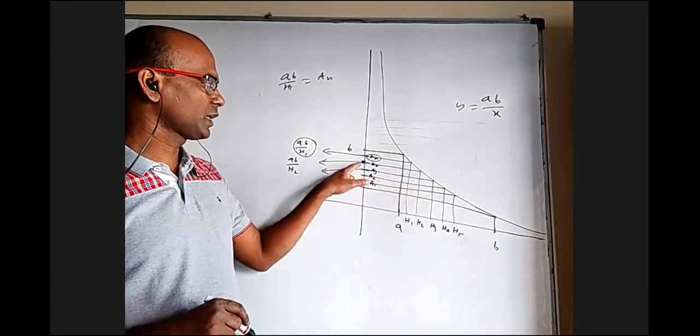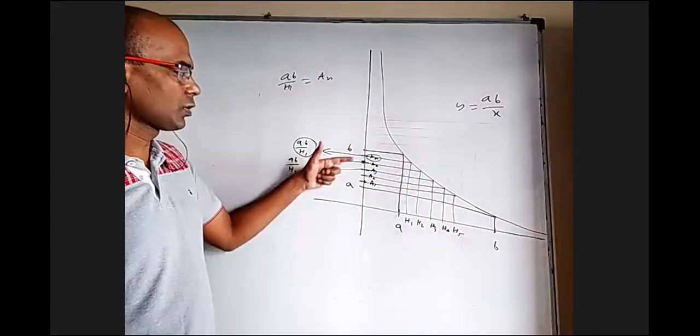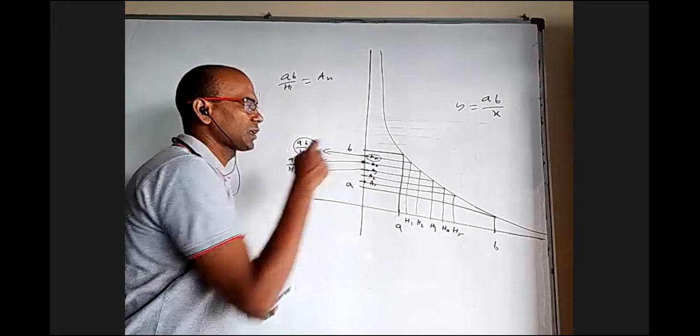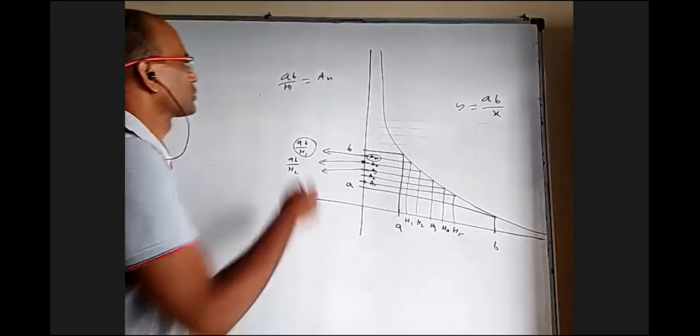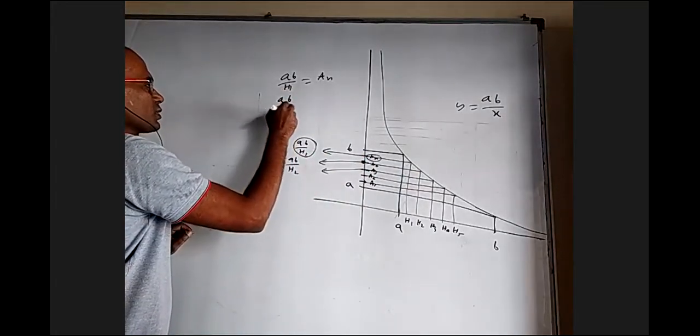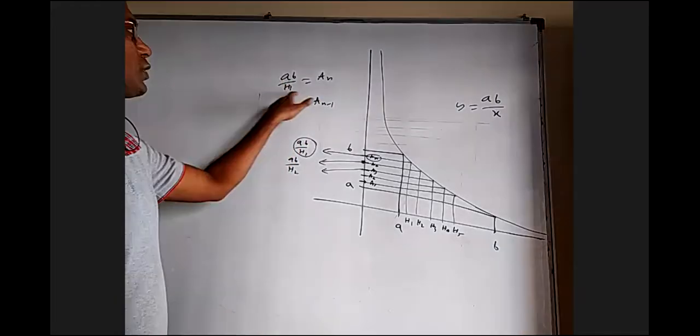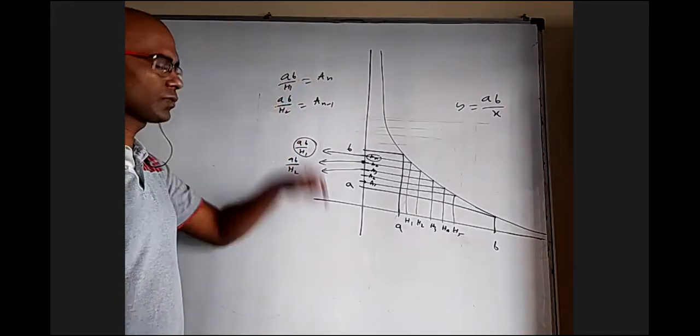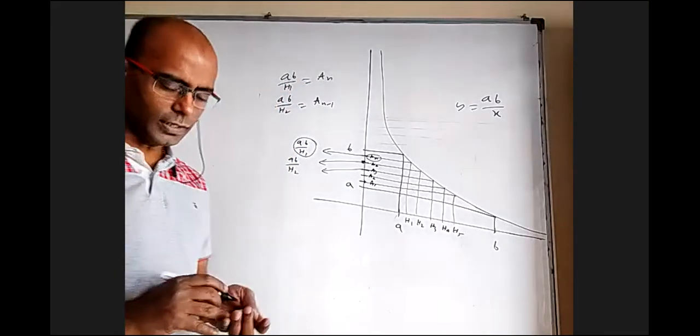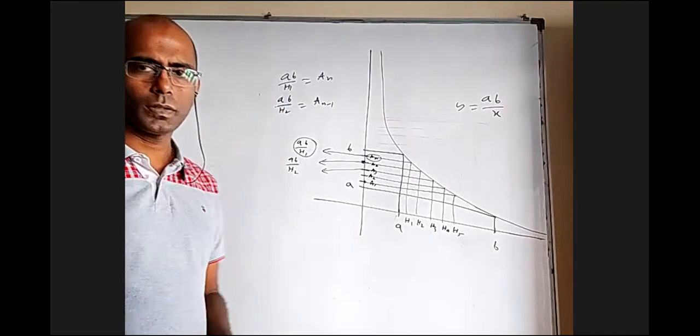You can also see this one is H2's image, which should be AB by H2. But according to arithmetic means, this should be the last but one, which is n minus 1. So you will get AB by H2 is the same as A n minus 1. And we proved the same thing. H1 into An is AB, H2 into A n minus 1 is AB. Is it clear? Yes, sir.